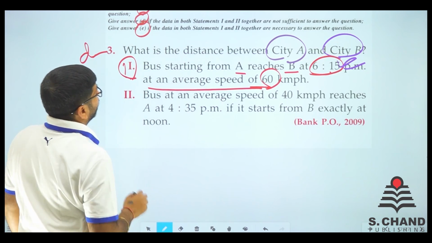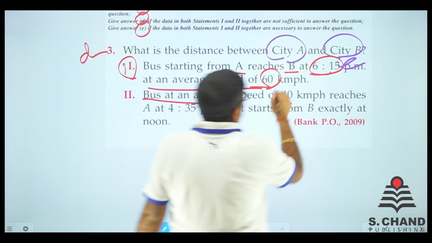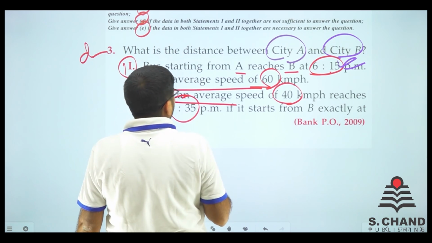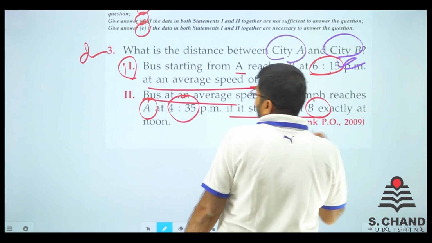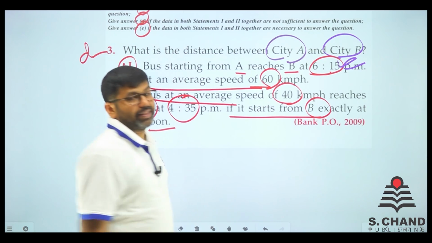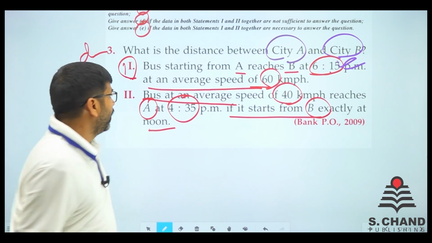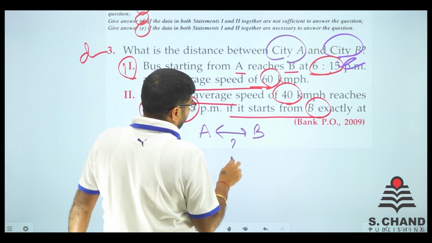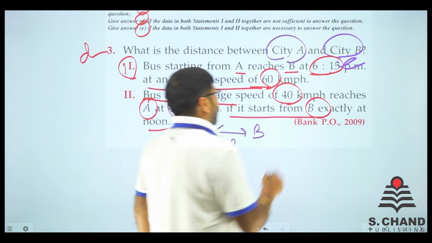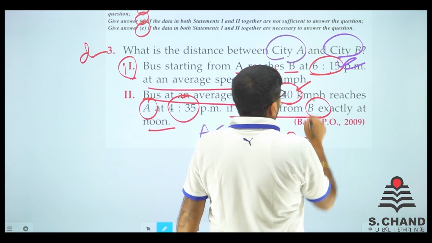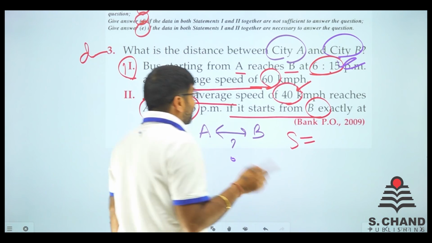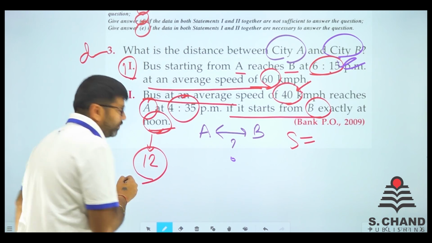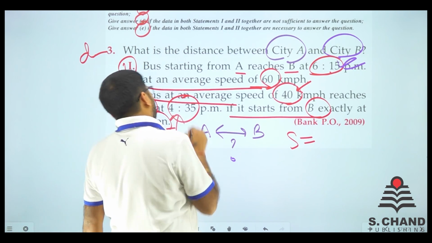So not known. Bus at an average speed of 40 km per hour reaches A at 4:35 if it starts from B exactly at noon. Yes, this is what is given. See, we have got A और B के बीच का distance निकालना है. We need to find out distance. We have got the speed. Speed is given as 40 km per hour. And we got the time. Why? See, noon is one time, exactly 12, and this is the other time, 4:35.